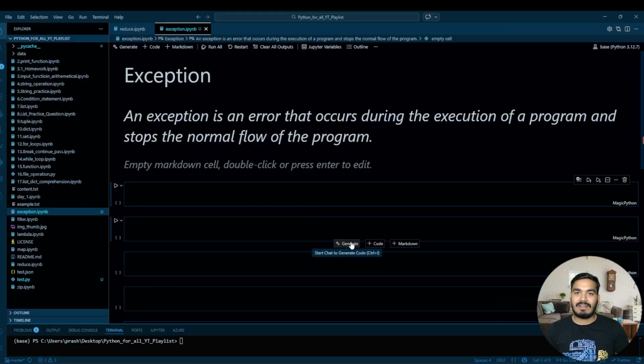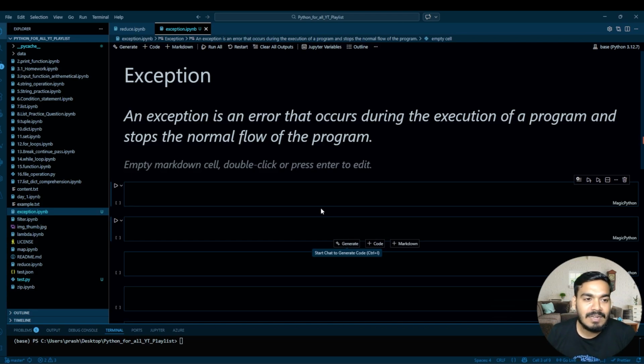So let me share my screen, and in detail we will understand what exception handling is, how we handle those errors, and how we add exception handling in the code. Perfect. So what is an exception? I would say an exception is an event that occurs whenever there is any default, or you can say error, in the code.